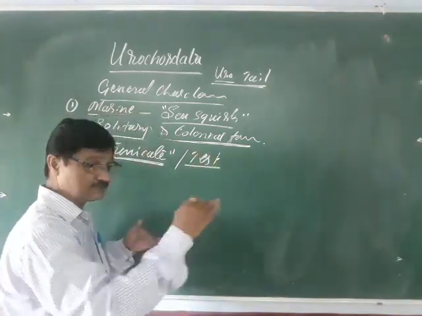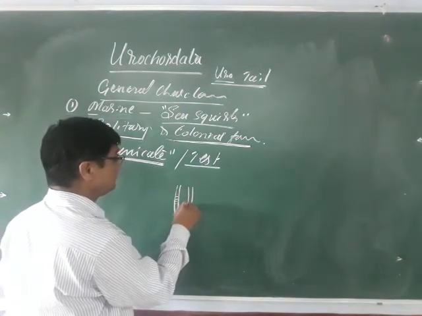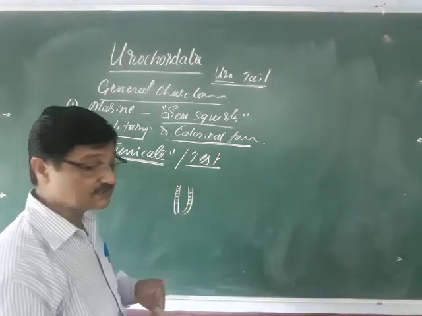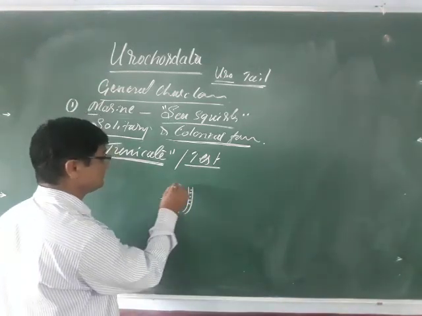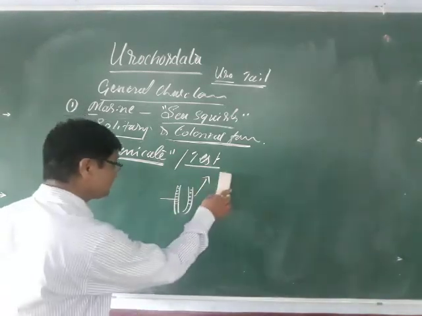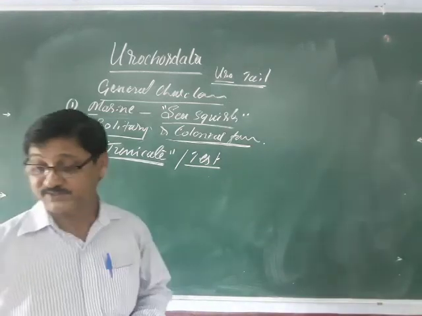Test means an external covering. If the body is covered with a tough, tissue-like structure, that is called the test. This is called the test or tunic. So the animals are commonly known as tunicates.